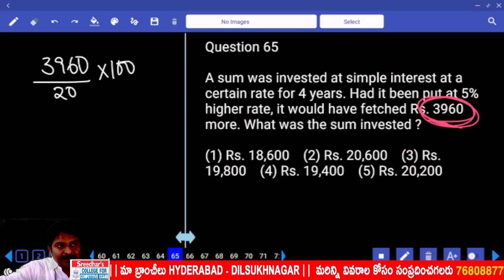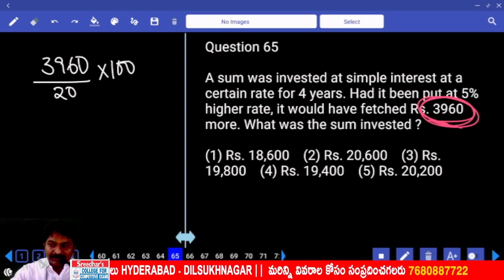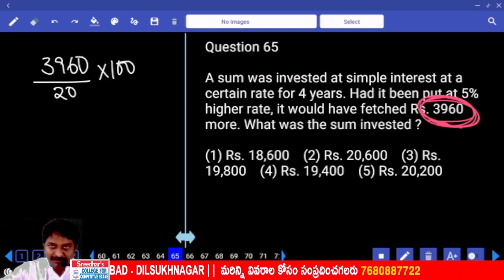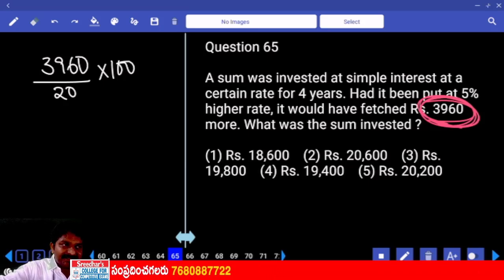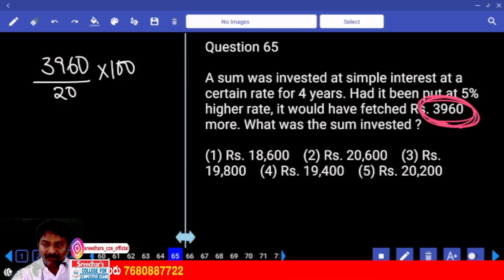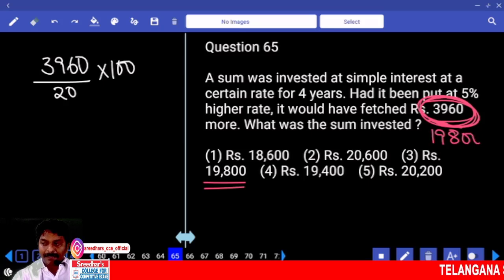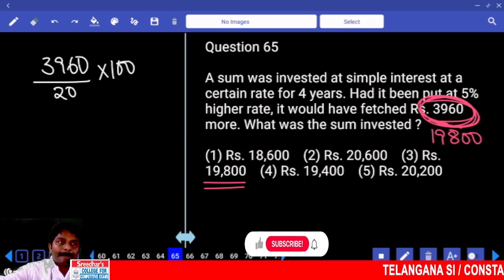How do you get 100 using 20? That means we need to get 5 times this number. Take 10 times: 39600. Half of that is 19800. Done?